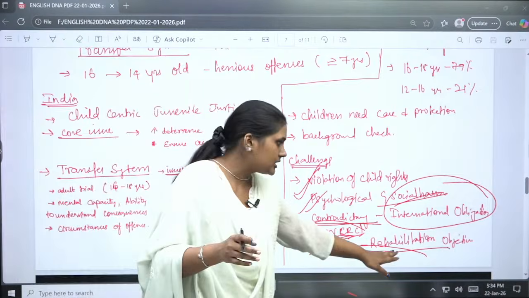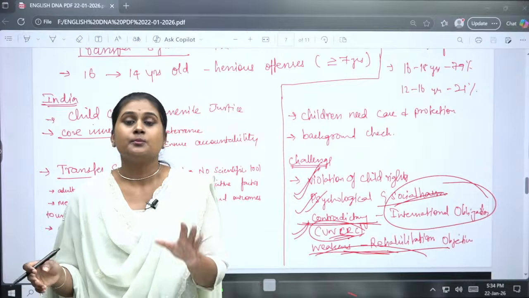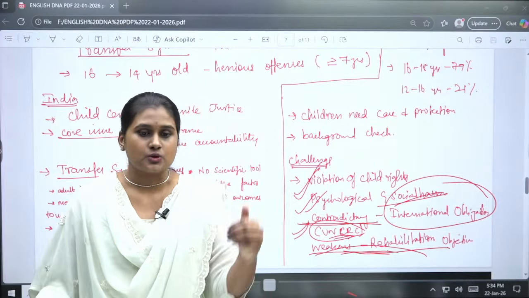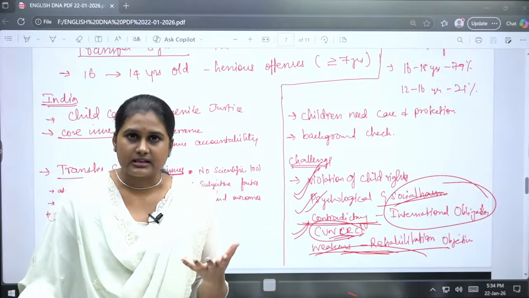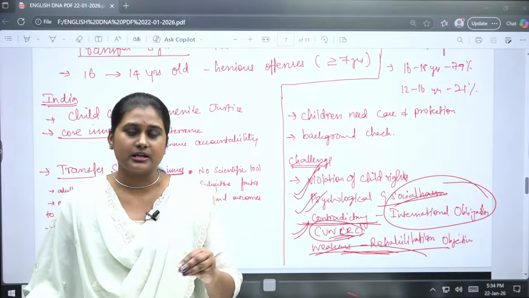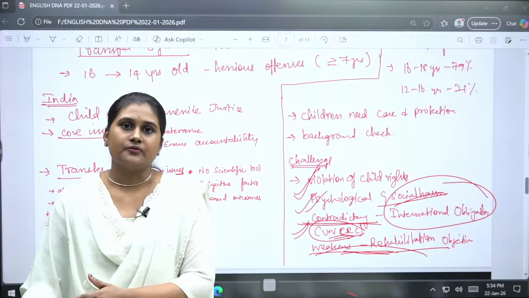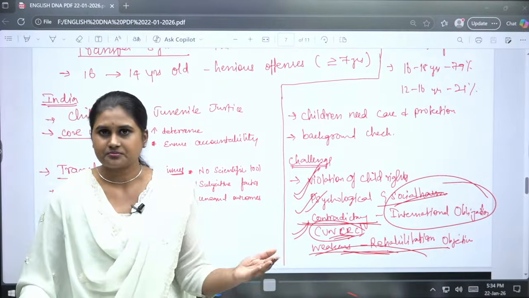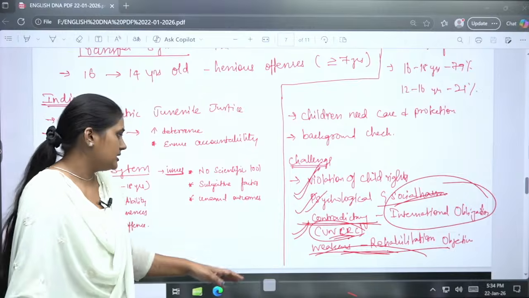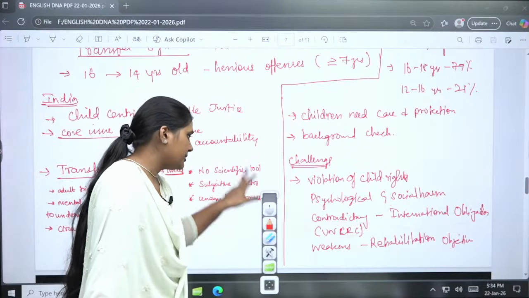So this rehabilitation objective actually focuses on putting an end to these kinds of things, so that the offense mentality, the harsh mentality, will come out of the individual and the child. Again they can go and face the society, and they can become good citizens as well. Okay? So this is what has been mentioned here.